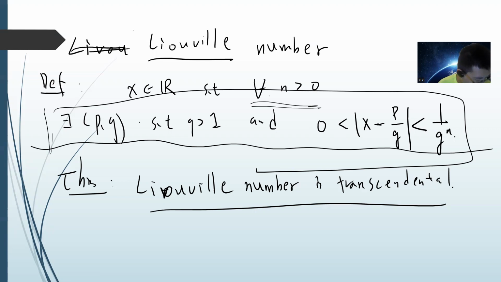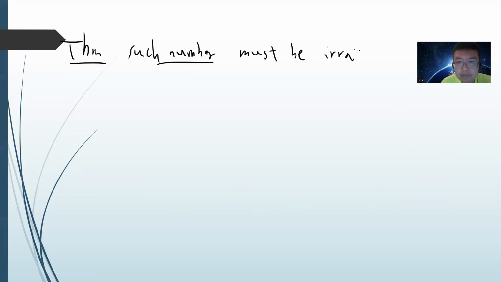Before we start, let's prove a very simple thing. The theorem says that such a number must be irrational. The proof is very simple. We want to show that it cannot be rational. Let's say x is rational, so x is c divided by d, where d is greater than 0, and suppose c and d are coprime.